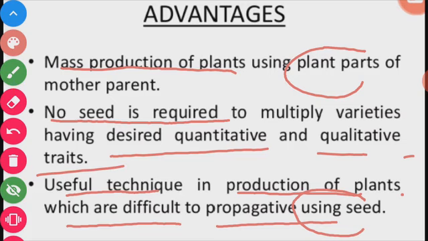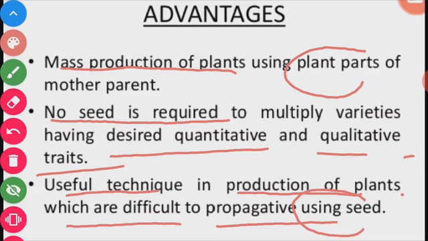This process is so efficient that several thousand plants can be obtained which are free from any kind of flaws like disease and deformity.